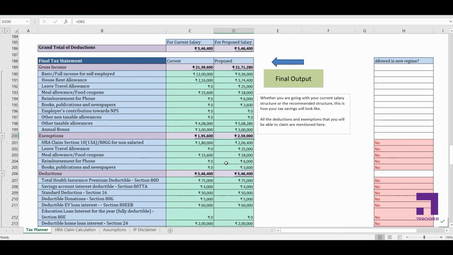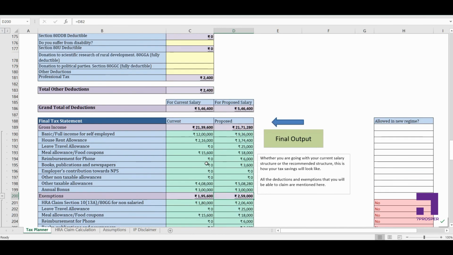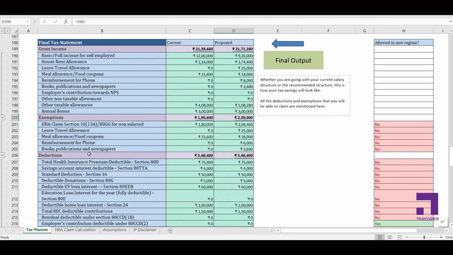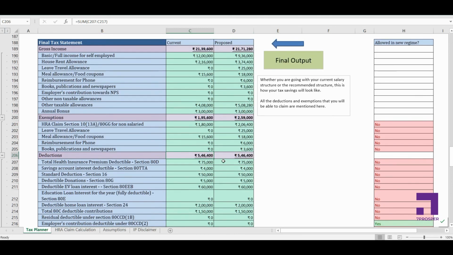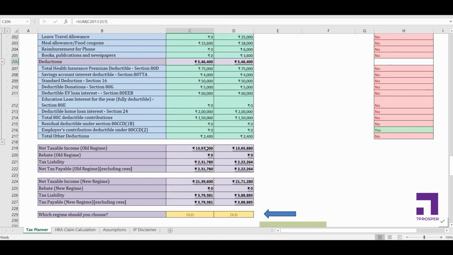So here I've consolidated everything. There is nothing new happening here, it's just consolidation of everything we have done above. Deductions, again I've listed all the deductions that you are claiming. So deductions are exactly the same. For current salary structure also we are claiming 5,46,000. For proposed also we are claiming 5,46,000. Net taxable income with my current salary structure becomes 13,97,000, and with my proposed salary structure it becomes 13,65,000.